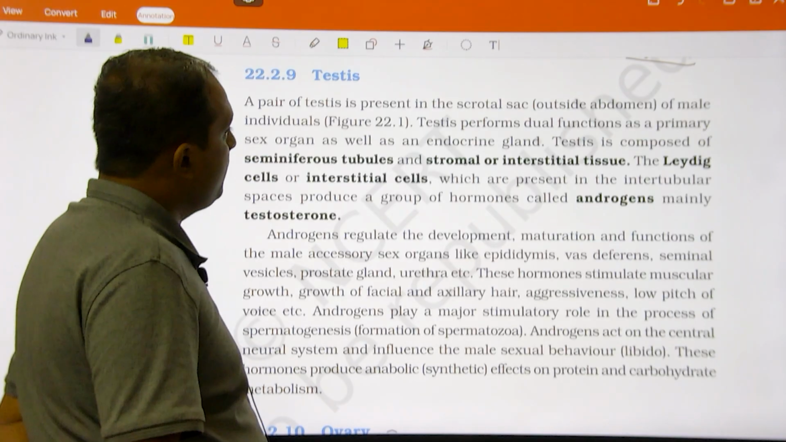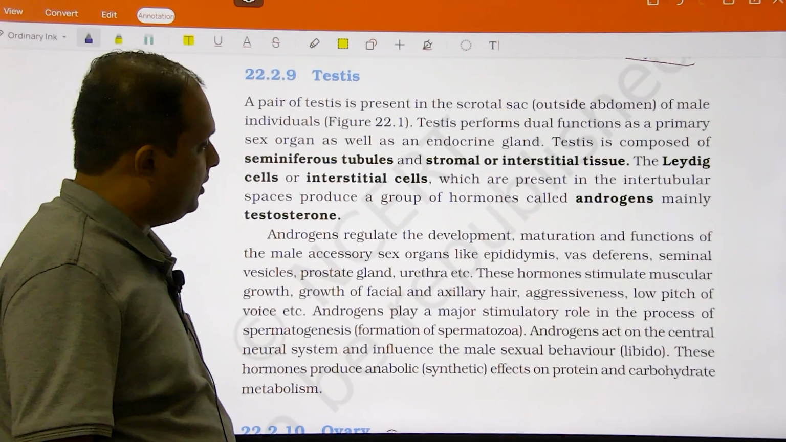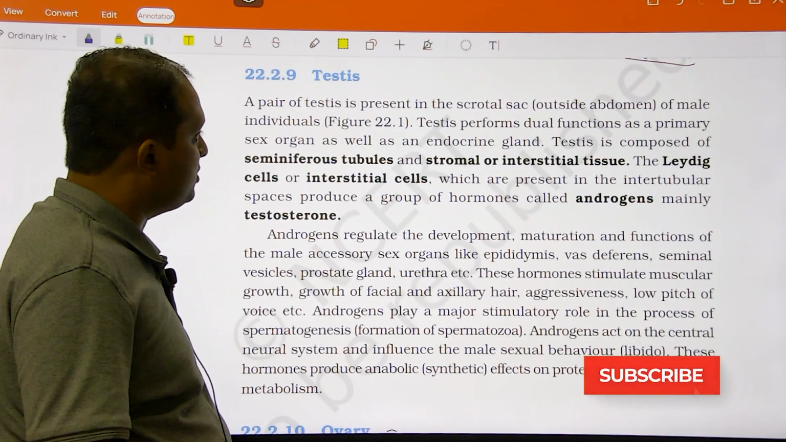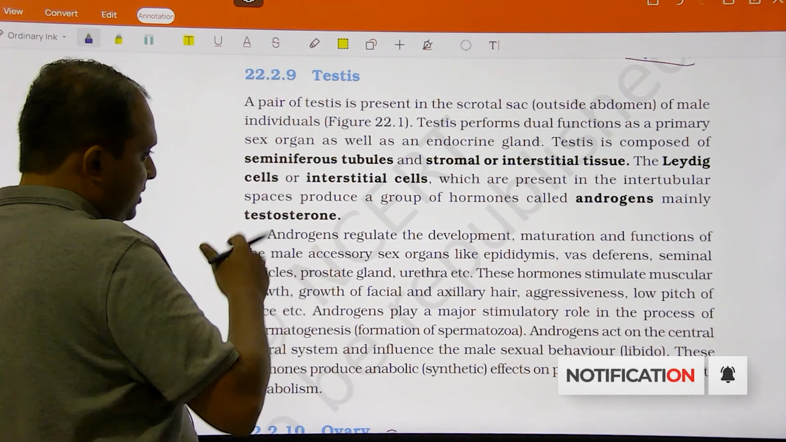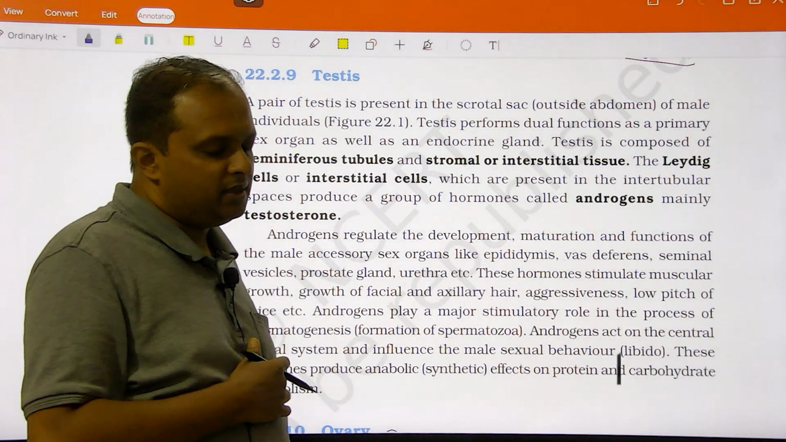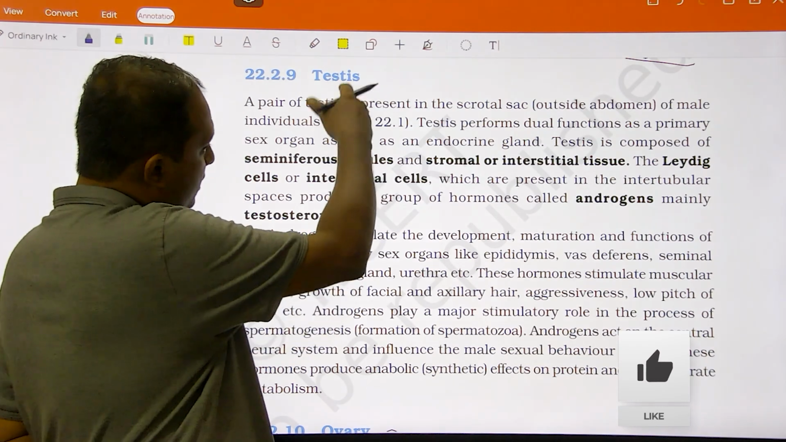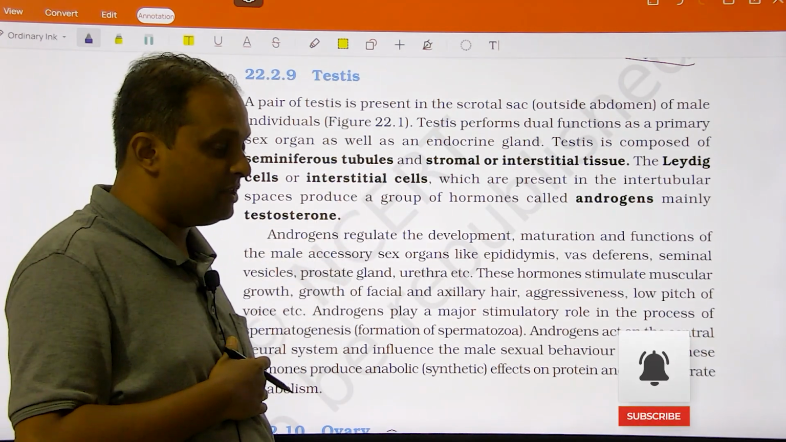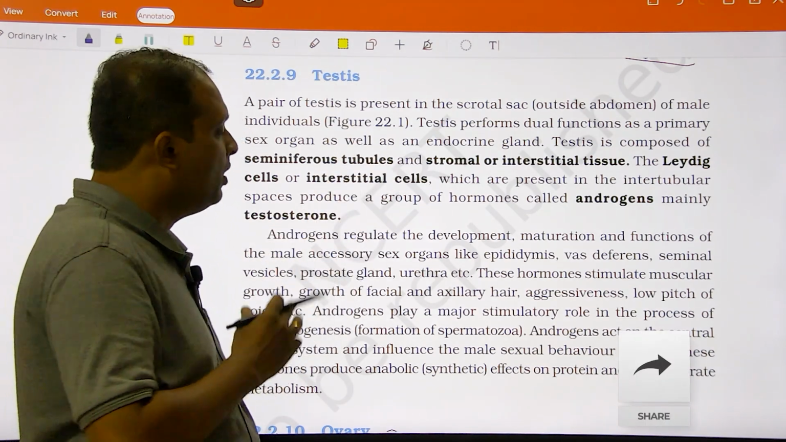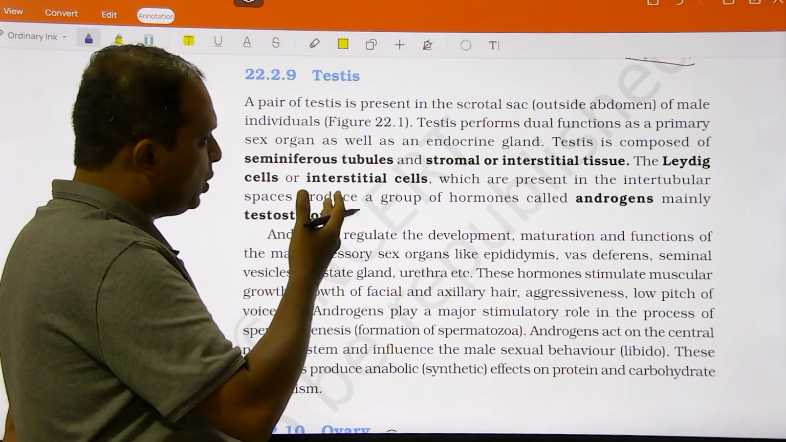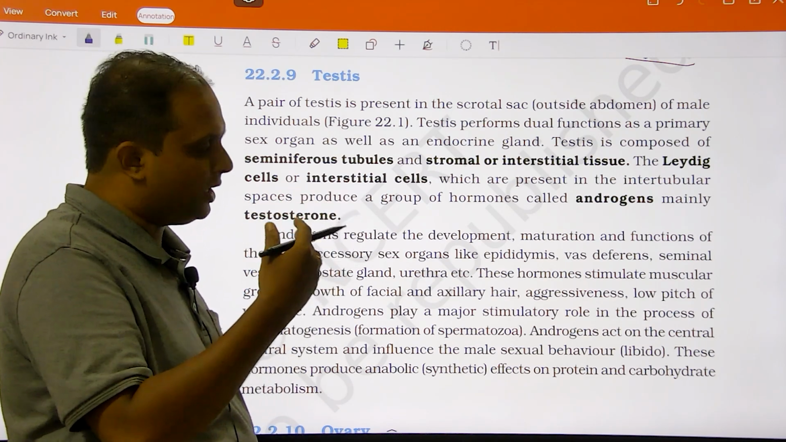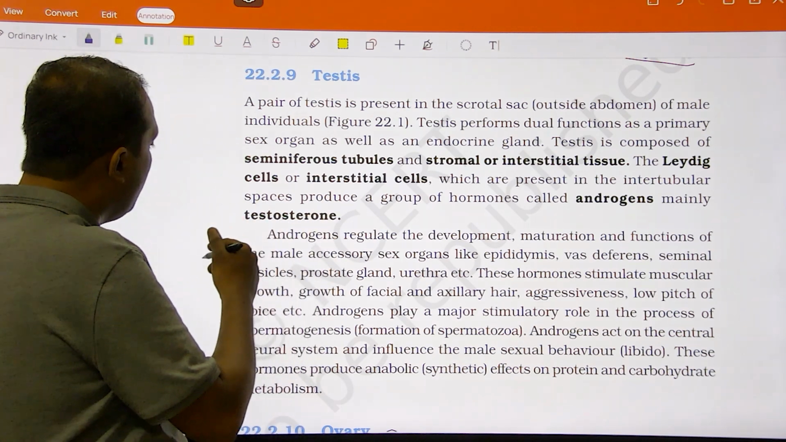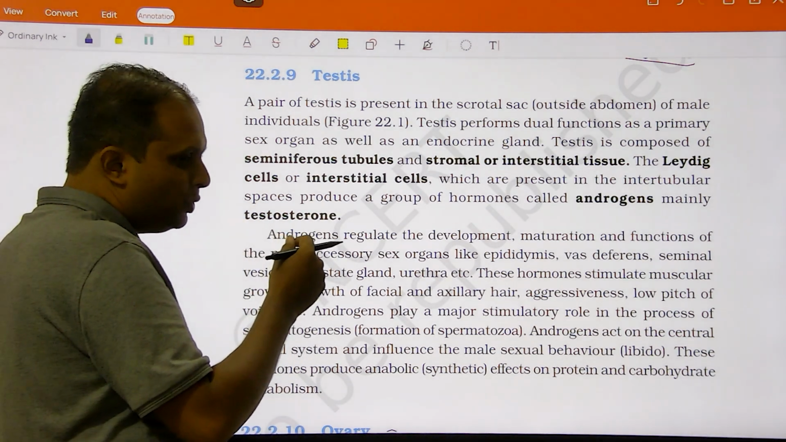We will come to the sex hormone. That is the androgen, the male sex hormone produced in the testis. The exact picture of the testis would be helpful to understand the information given in this paragraph, which is there in your 12th book. The testis is present in the scrotal sac outside the abdomen for the maintenance of the required temperature. The testis is going to have lobules, some 250 lobules.